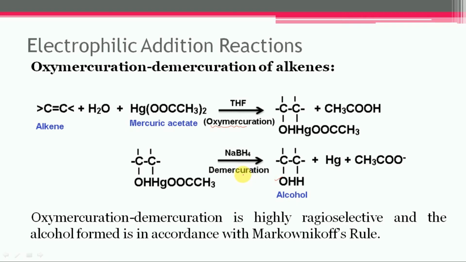This reaction will occur simultaneously, and a yield of alcohol of more than 90% is obtained. Oxymercuration and demercuration is highly regioselective, and the alcohol formed in this reaction is in accordance with the Markovnikov rule.